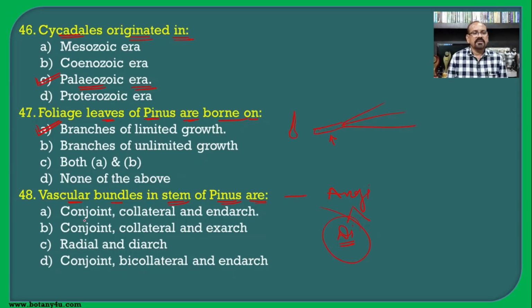Hence conjoint, collateral and endarch is present in the stem, exarch is present in the root, and radial vascular bundles are present in the root. So B and C are wrong. Conjoint, collateral and endarch is the correct answer for this question, and bicollateral vascular bundles are usually found in vines.